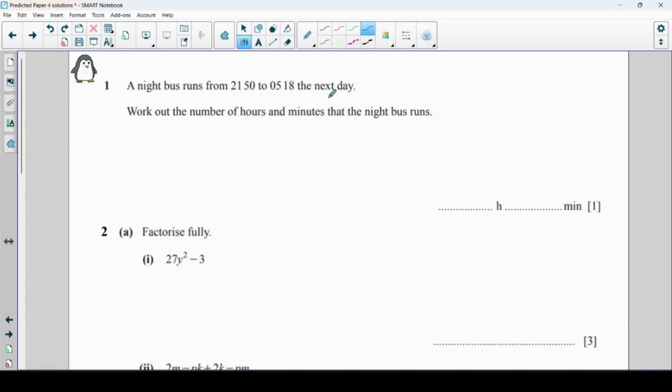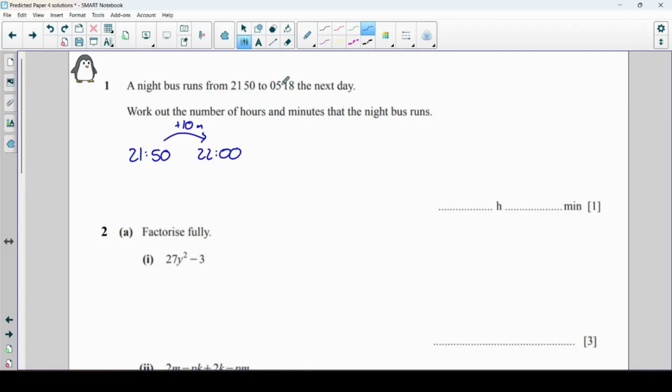Question 1 is a time question. Now with these, I don't recommend trying to do it like a calculation that you're going to put into your calculator. A nice way to try and do it is by doing it in a few jumps. The first jump I'm going to make is maybe from 9:50 until 10 o'clock, and that is a jump of 10 minutes.